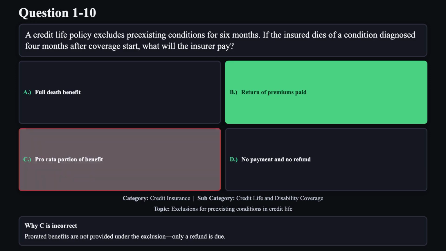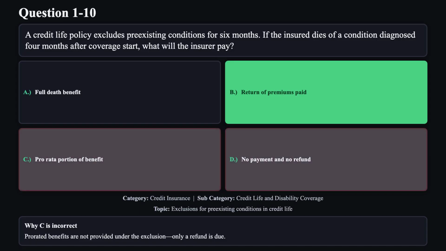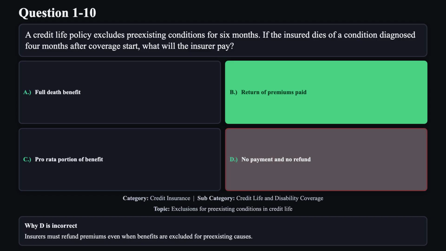Reason C is not correct. Prorated benefits are not provided under the exclusion. A refund is due. Reason D is not correct. Insurers must refund premiums even when benefits are excluded for pre-existing causes.